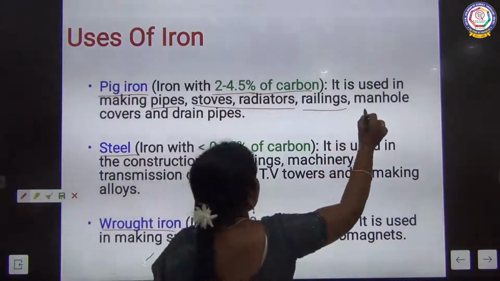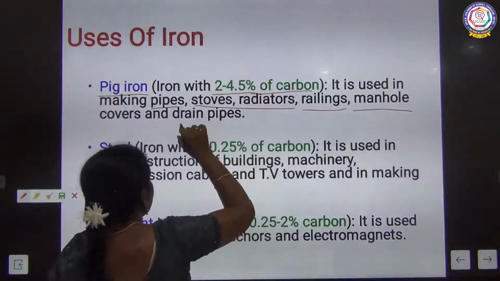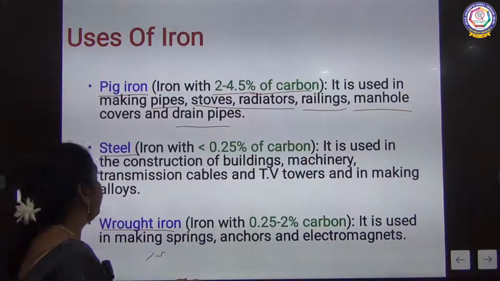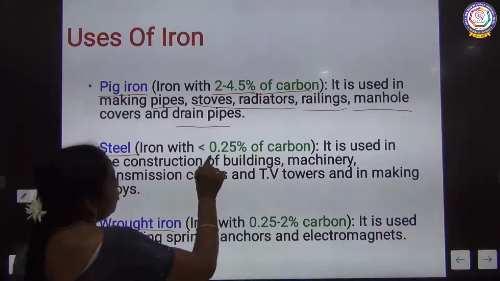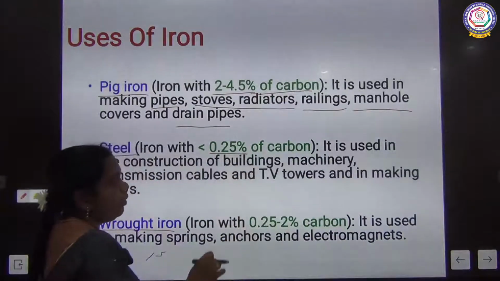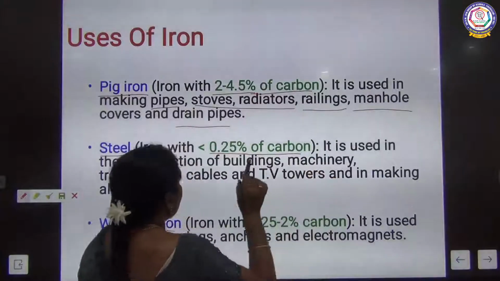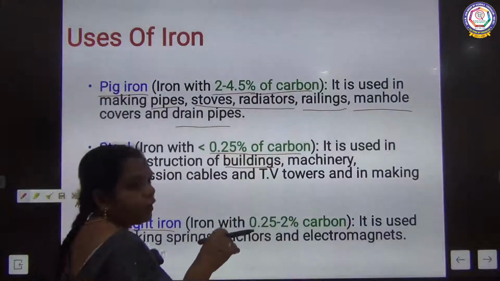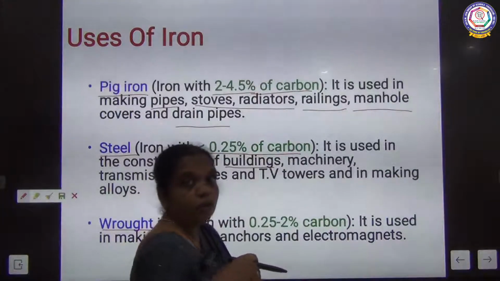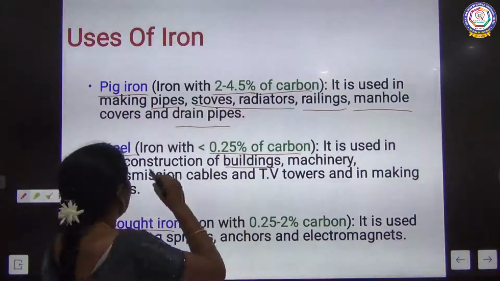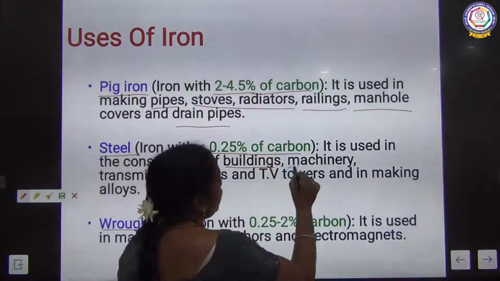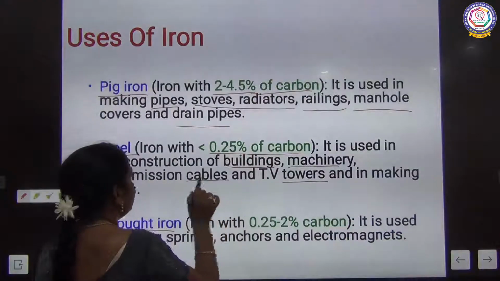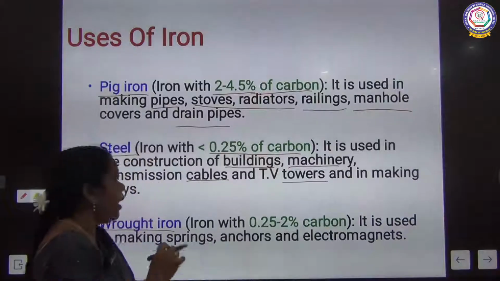And manhole covers and drain pipes are all made of pig iron. And next, steel. Steel has more than 0.25% of carbon. It can be used in the construction of buildings, so steel rods are made of steel, as are machinery, towers, TV towers, and transmission cables.